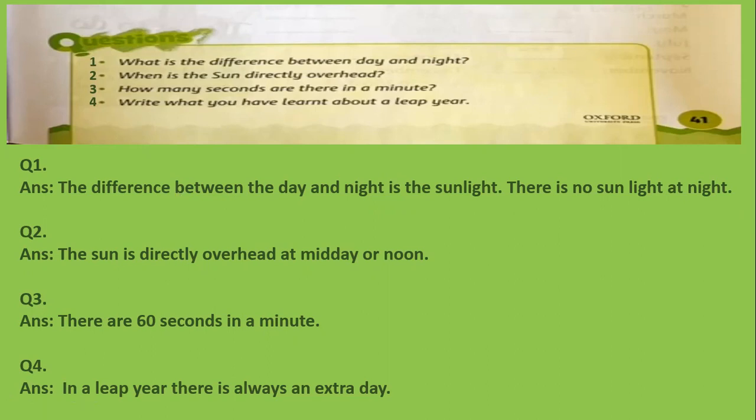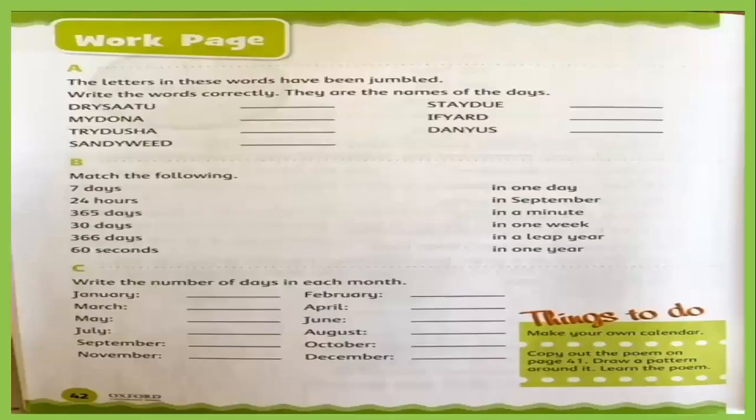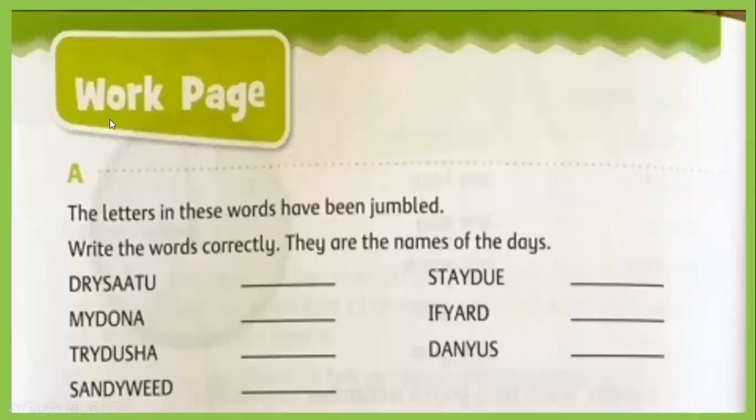Okay, good. Let's move towards the work page. In the work page, we have 3 exercises, A, B, and C. Exercise A, okay, I will make it big. The letters in these words have been jumbled, meaning mixed up. They are disordered. They are not in the right order. That's why we cannot read them. Write the words correctly. They are the names of the days. They have given us the clue that these are the names of the days. So we have to find out.